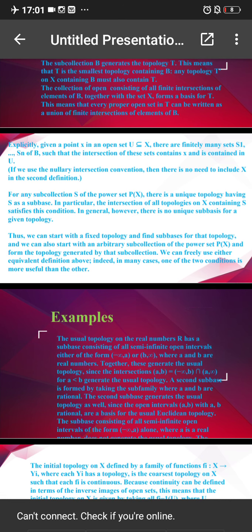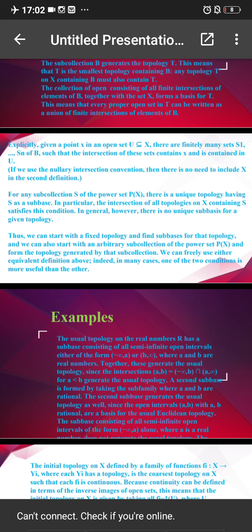For any subcollection S of the power set P of X. Now, what is power set? The collection of all possible subsets of X is known as the power set of X. For any subcollection S of the power set of X, there is a unique topology having S as a subbase. In particular, the intersection of all topologies on X containing S satisfies this condition. And also, there are no unique subbases for a given topology.